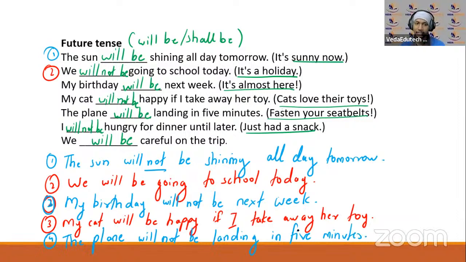Now the next one, try this. I will not be hungry for dinner until later. I will be hungry for dinner until later. ठीक है, not हटा दीजिएगा. I will not write that sentence because I think you have understood by now.